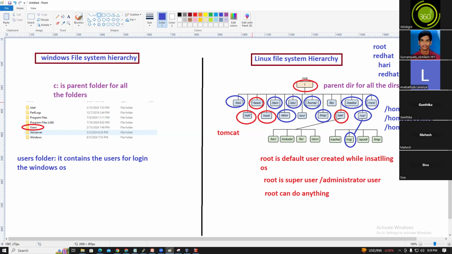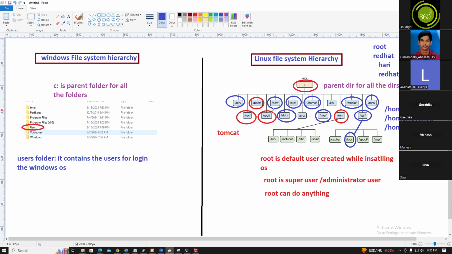/boot is nothing but bootable information. If you want to boot and run the server, the bootable information will be located under /boot. /root, you logged in as the root user, right? The root user's home directory is /root. The hard disk information will be located under /dev. /etc is nothing but all the configuration files information. /home is where a normal user's home directory will be created. Normal users, who are the normal users, guys?